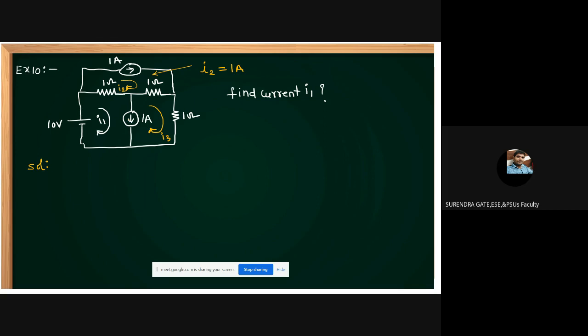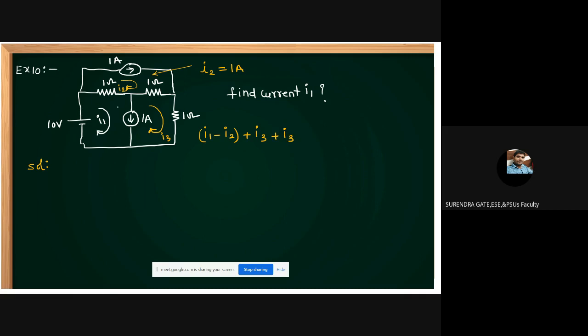I2 equal to 1 ampere. Now you apply here which one? Super mesh analysis. It is a super mesh analysis. Is it correct? Then if you apply super mesh analysis here, yes friends, this is I1. Here I1 minus I2, I1 minus I2. Okay, I1 minus I2 plus what is the current in this branch? I3, plus I3. Okay.